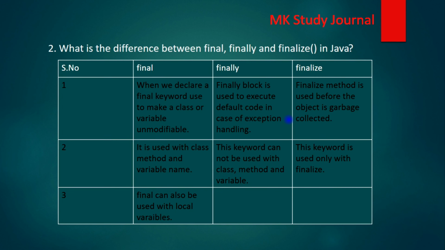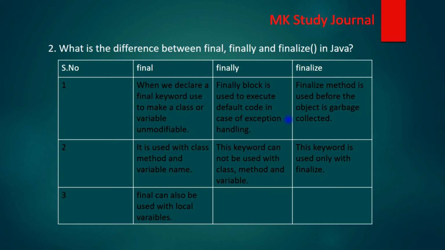What is the difference between final, finally and finalize in Java? These are keywords, and they are used for different purposes. The first one is final, second finally, and then finalize. The first difference is that the final keyword is used to make a class or a variable unmodifiable. The next is finally. The finally block is used to execute default code in case of exception handling. In exception handling we use try, catch and then finally. The finally block will always be executed.